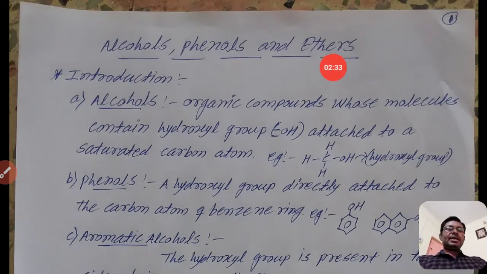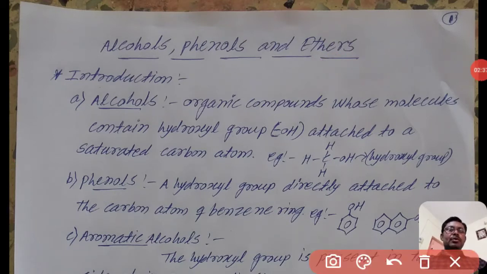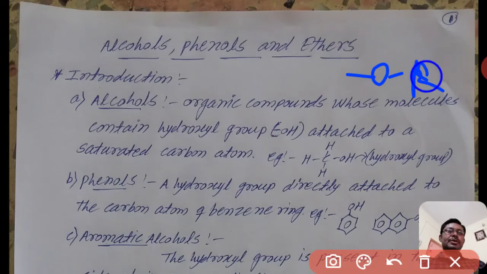Then ethers contain an oxygen atom attached to two alkyl groups, two carbon atoms, that is ROR. One oxygen atom is attached to two carbon atoms. One is an alkyl group, the other is also an alkyl group.